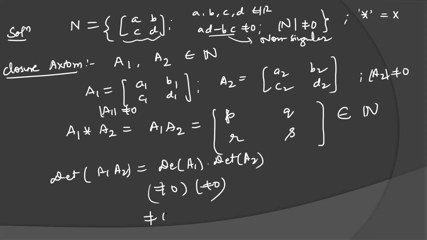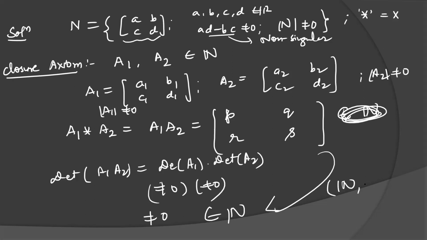So ultimately this is not equal to 0, meaning again it belongs to N only. Because the determinant is not equal to 0, if A1 and A2 both have non-zero determinant, then their product will also be non-zero. So the output element also belongs to the family of non-singular matrices, which means the family is closed with respect to multiplication.